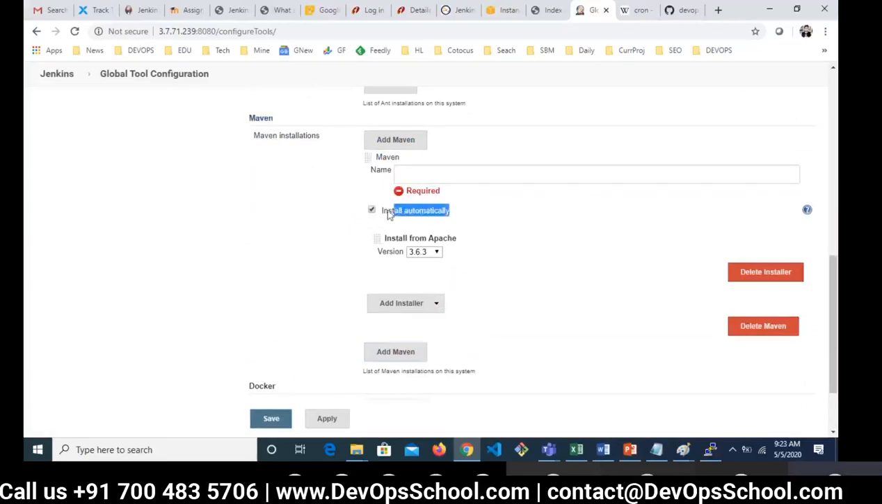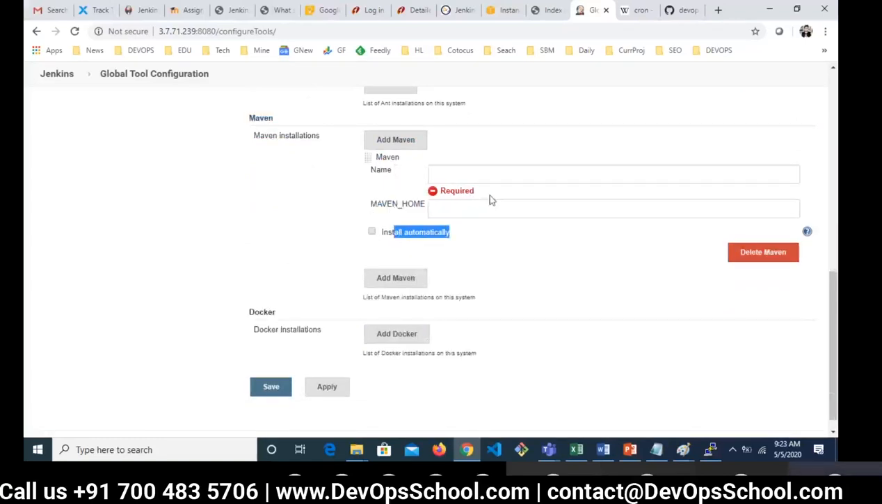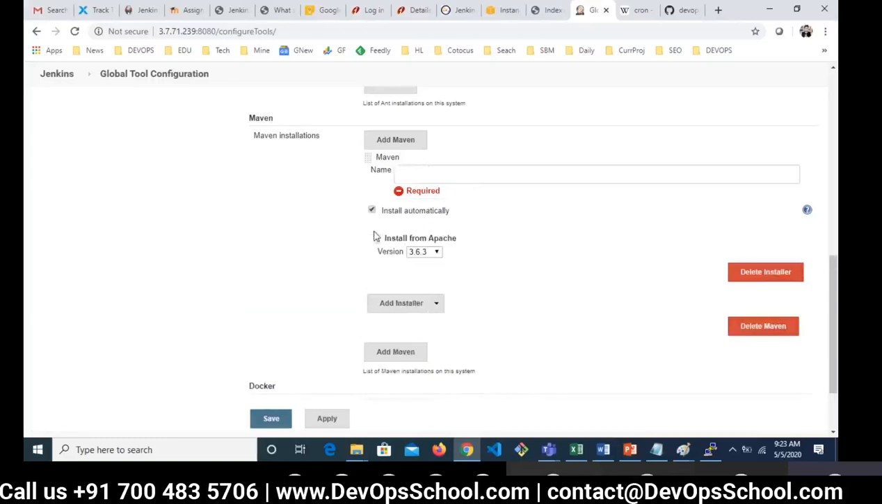Now, there are two ways to install it: automatically or manually. Manually, you have to copy the Maven file, put it in a certain path, and give the path here. Automatically, Jenkins will do the rest of the work for you. Don't worry about that. Jenkins is also powerful and does the things.